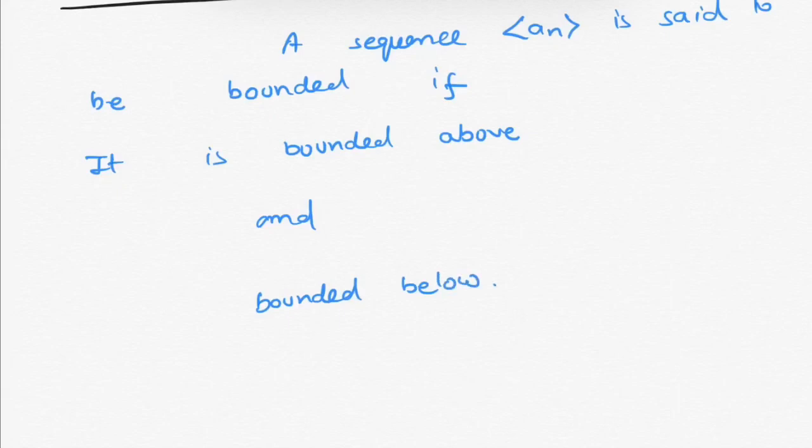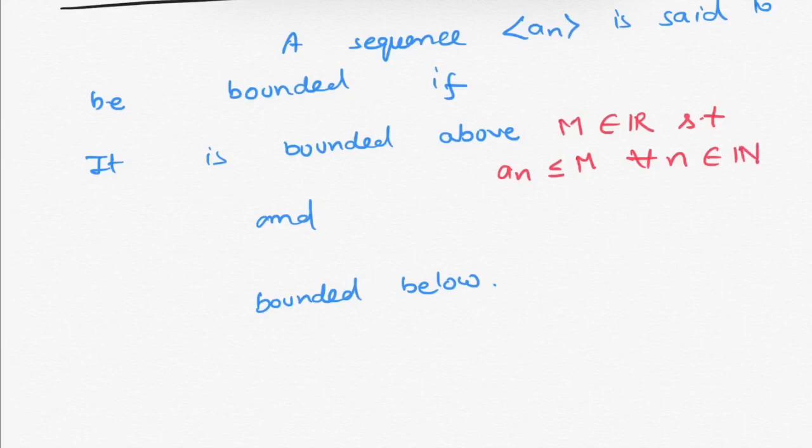A sequence is bounded above if there exists a real number capital M such that every term of the sequence is less than or equal to M, that is, an is less than or equal to capital M for all n belonging to natural numbers.